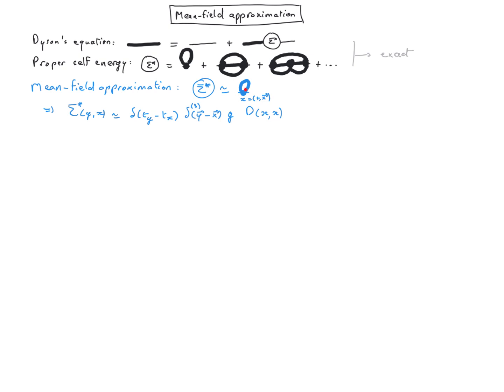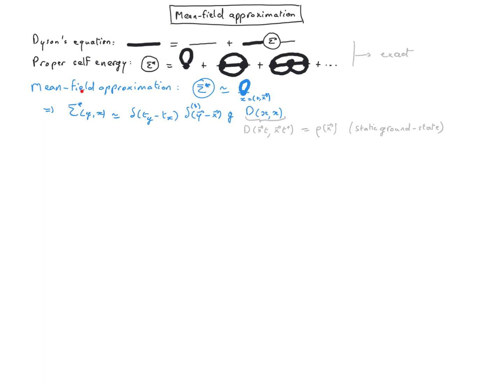Because there is only one vertex, the interaction occurs only at a single point of space-time, and that's why we have a delta function both in time and in space. Feynman rules tell us that the value of the vertex is just g, and because the same time appears in both arguments of the propagator, we need to replace it by the quantity which we showed to be equal to the particle density in x. In the ground state, the density doesn't depend on time because the system is static.